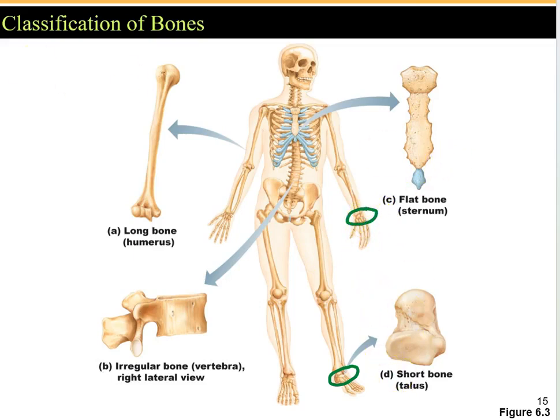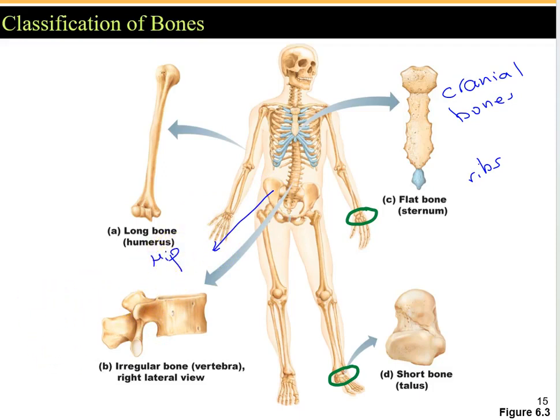The flat bones are flat, thin, and kind of curved. So the sternum is a flat bone. Most of the cranial bones, like our frontal bone, parietal bone, occipital bone, and temporal bone, are flat bones, and also our ribs are flat bones. And then irregular bones like vertebrae and also the hip are considered irregular bones.